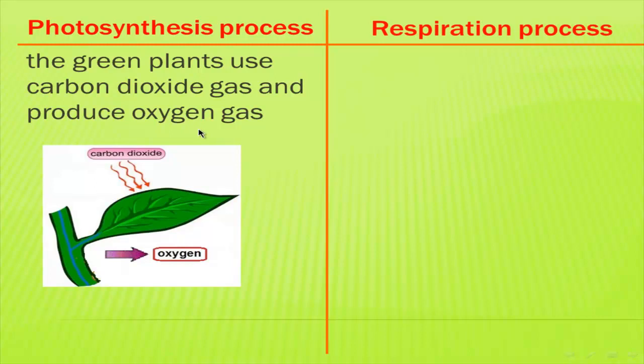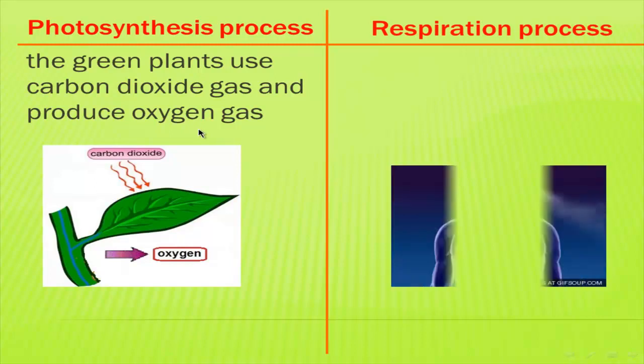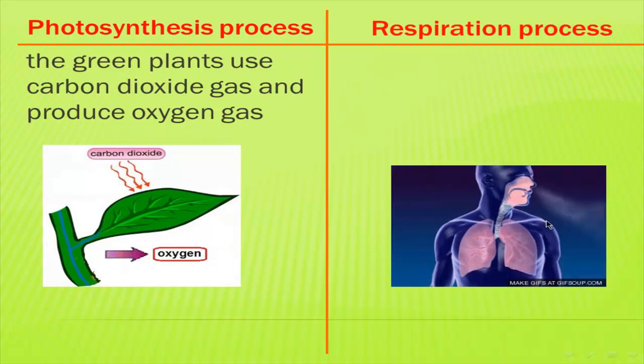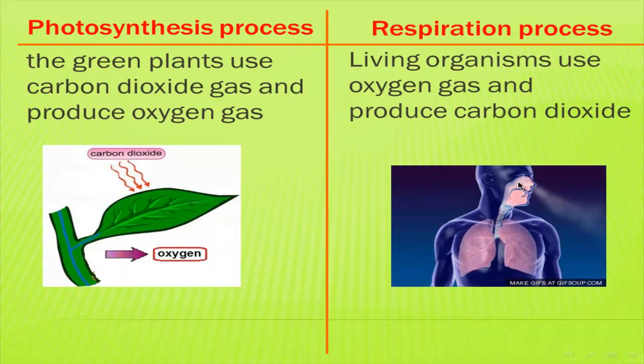While the respiration process is the opposite. The living organism takes oxygen and produces carbon dioxide. So the photosynthesis process and the respiration process are the opposite of each other. In photosynthesis, plants take carbon dioxide and produce oxygen, while in respiration, the living organism takes oxygen and produces carbon dioxide.